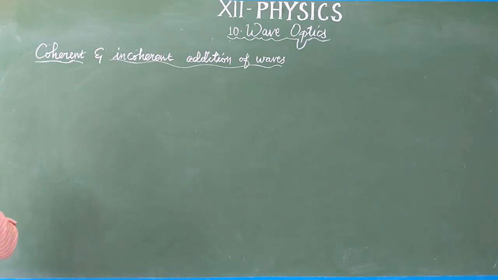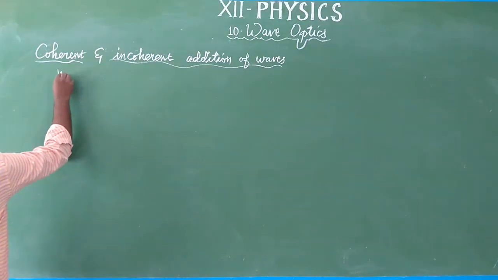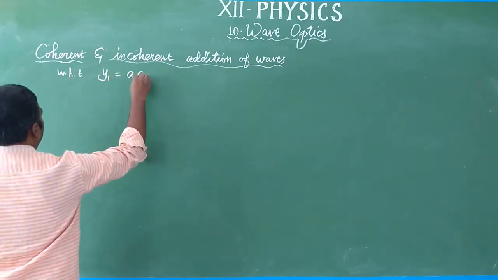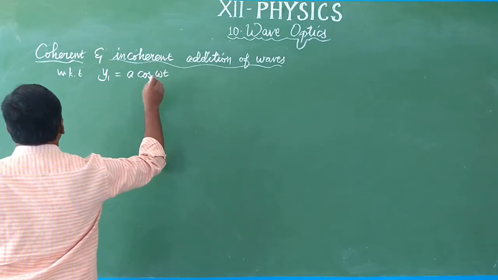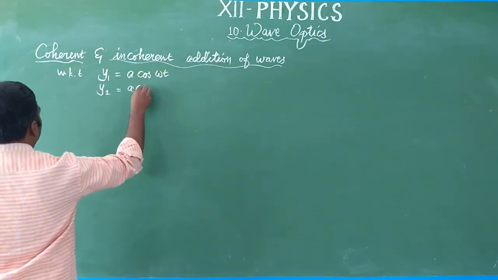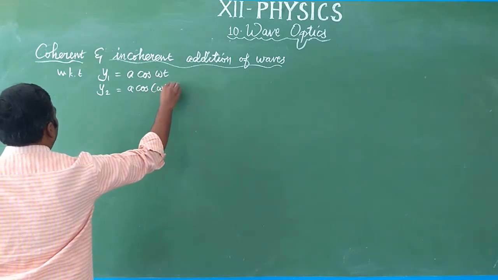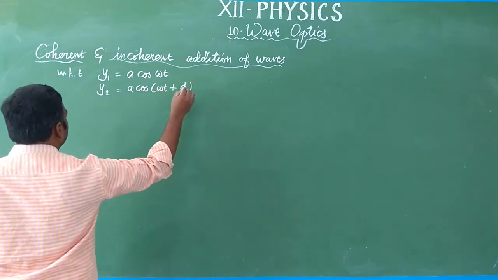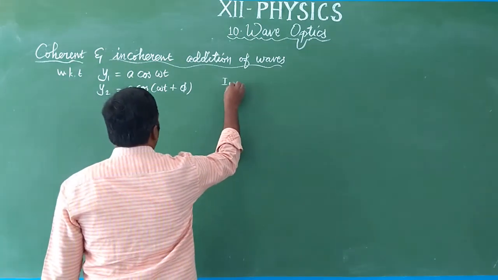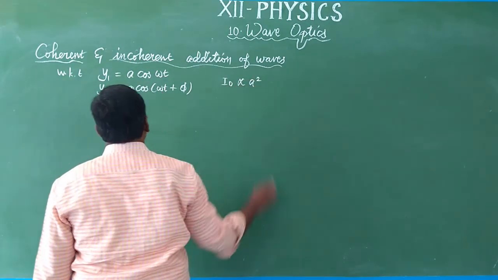For the first source, the displacement is a cos omega t. Similarly, for the second source, the displacement is a cos (omega t plus phi). So here the phase difference is phi, and the intensity is proportional to the square of the amplitude.